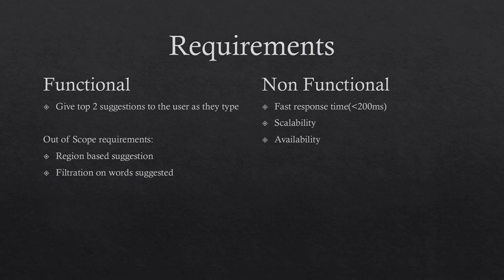The second thing we are not going to consider here is filtration on the words that we are suggesting. So we are not putting any filtration or any block on words, and this part may not be very tough. Basically we can implement a service which will filter out all these things. If you have watched my video on the system design for YouTube or Netflix, we implemented this feature there as well. So the same thing can be put here as well, and we'll not discuss that in detail.